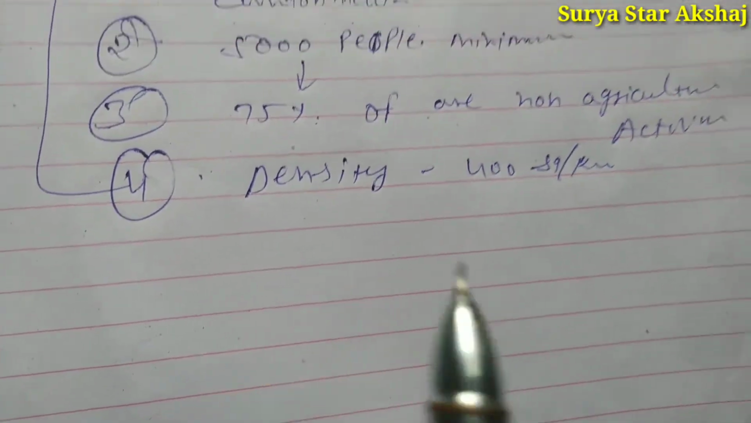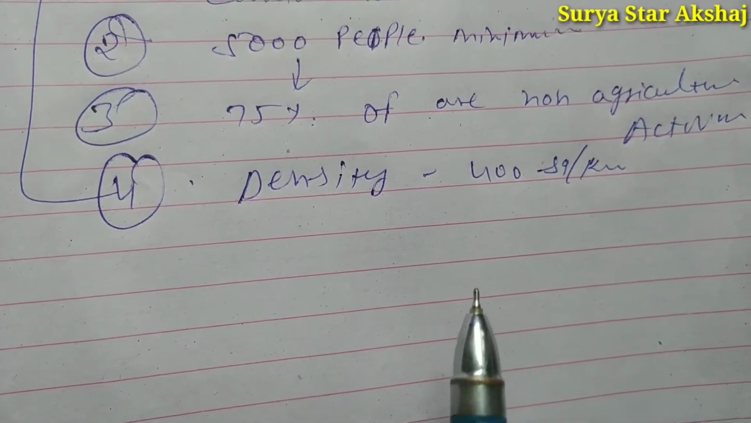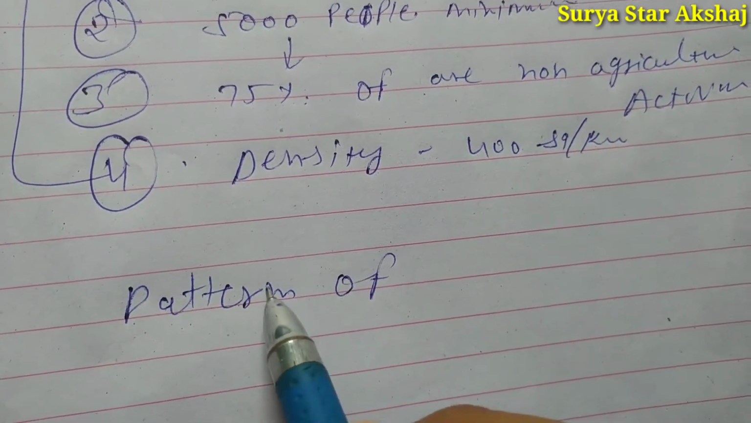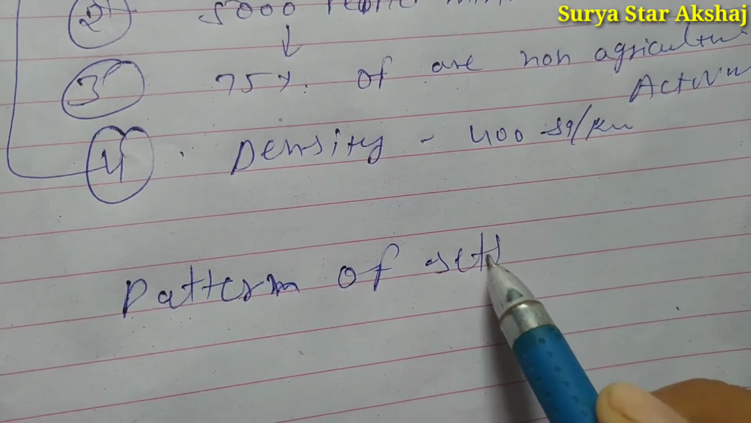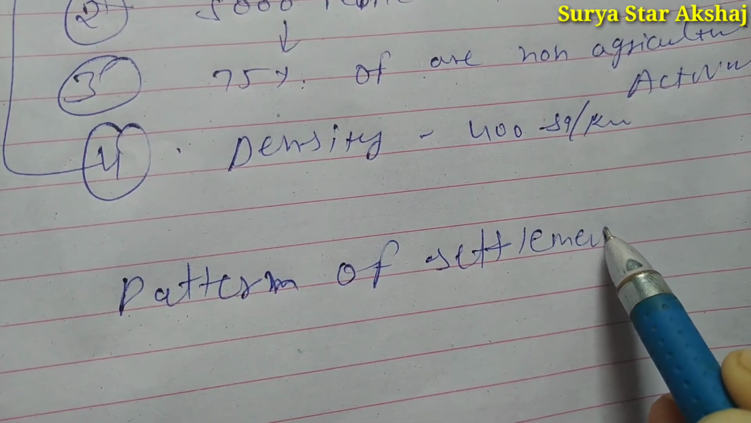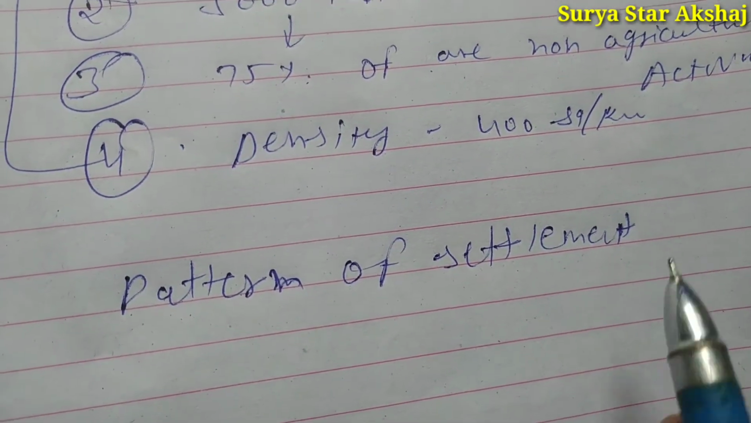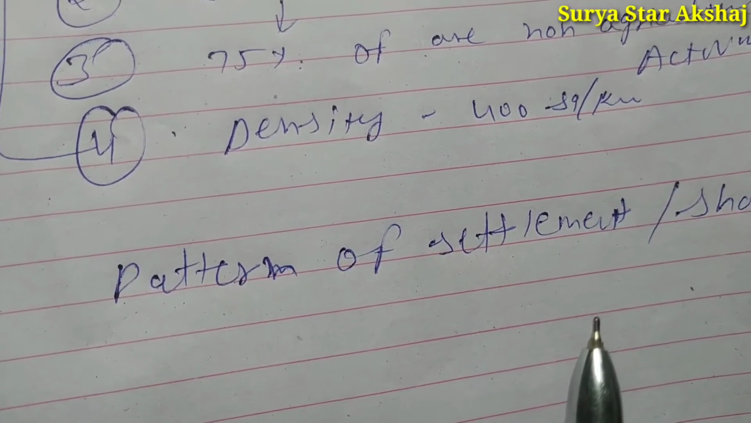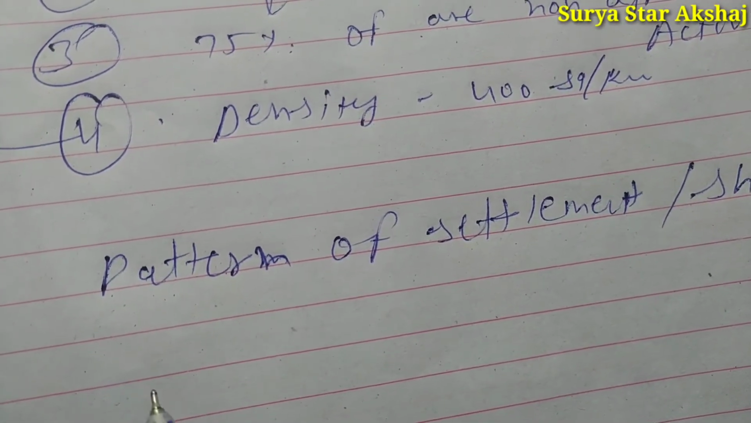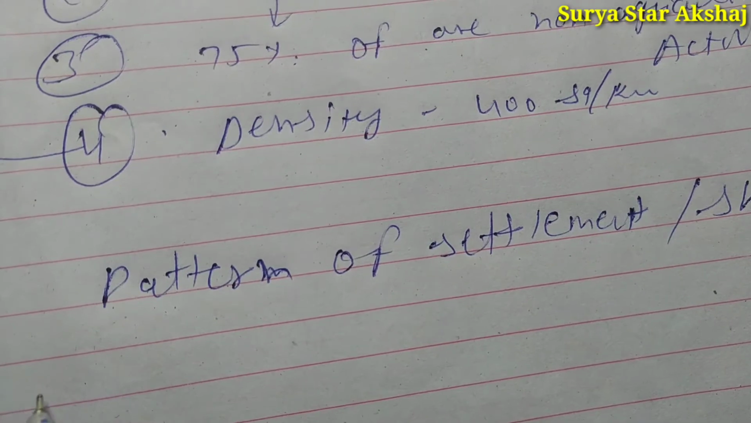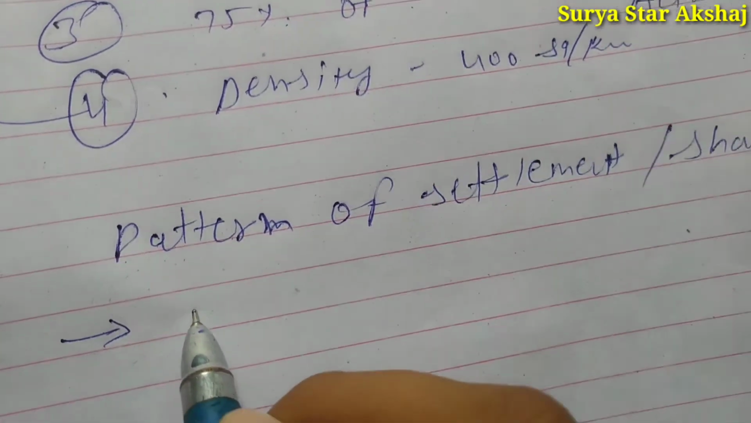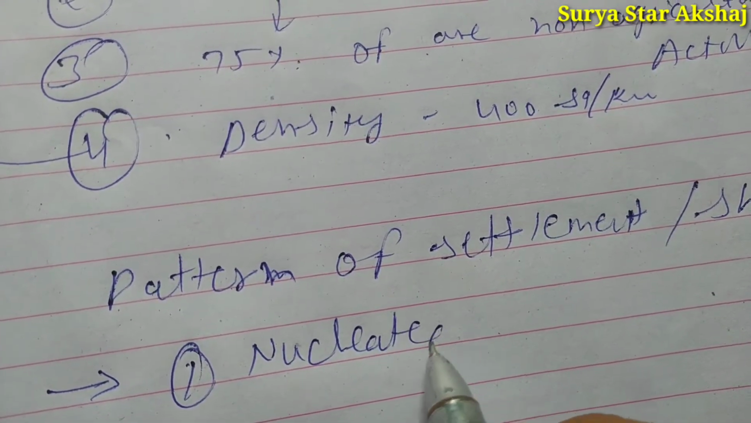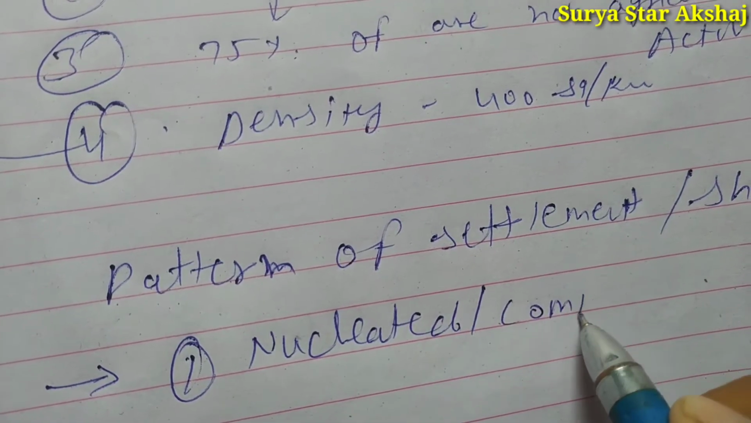Now we discuss the second part, the pattern of settlement. Pattern, or we can also call it the shape of settlement. The pattern is divided into two parts. First one is nucleated or compacted.